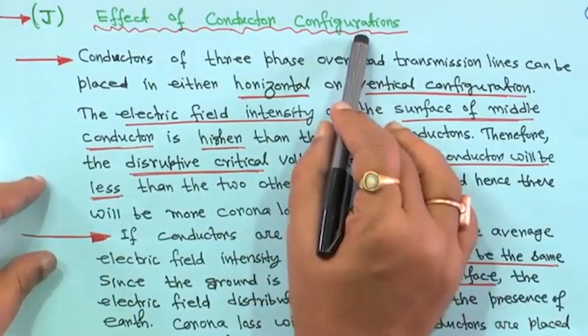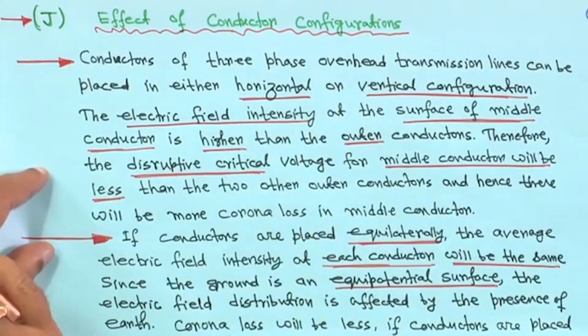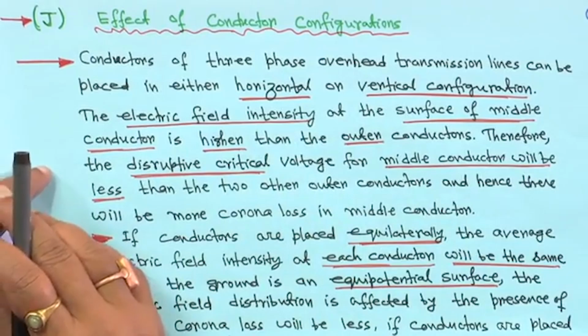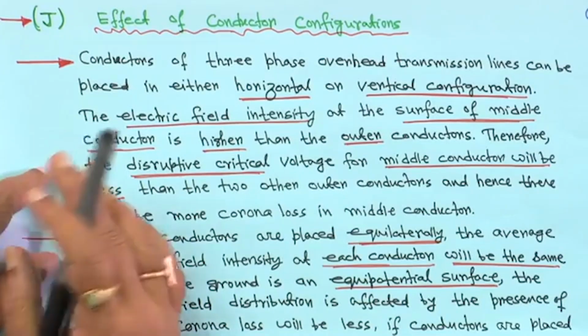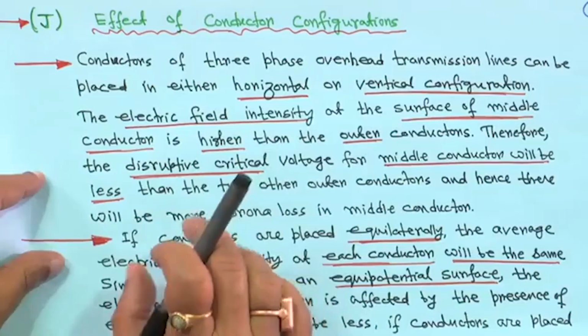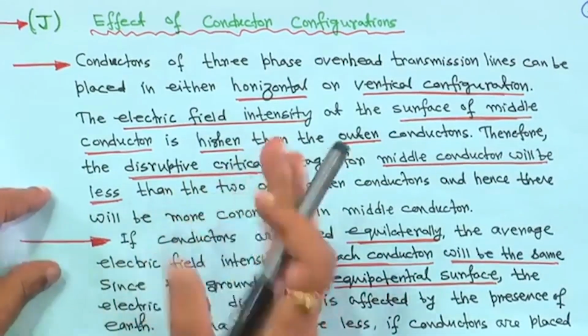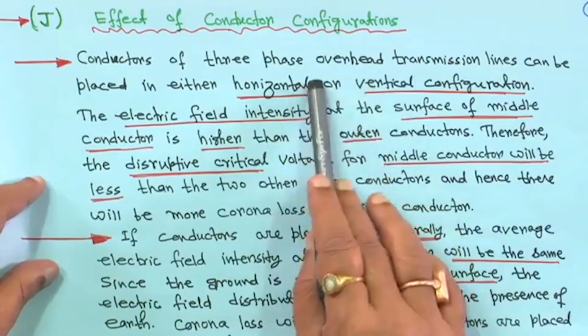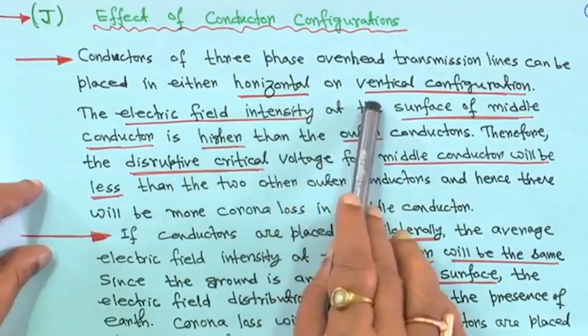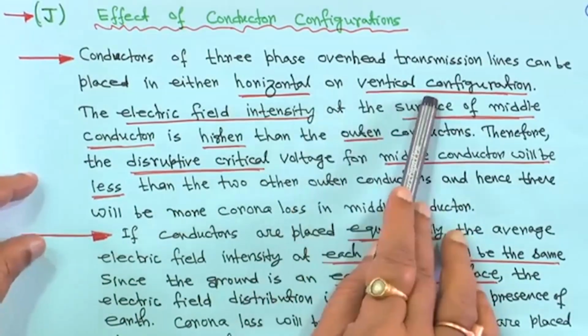Then the effect of conductor configuration. Generally, conductors have two types of configuration, one is horizontal, another may be triangular, or another may be vertical also. Three conductors may be in a horizontal plane, where the distance between AB is D, BC is D, then AC will be 2D. So the horizontal plane is symmetrical. Similarly, you can make it in a vertical way. Another is triangular, either equilateral or not. The conductors of a 3-phase overhead transmission line can be in horizontal or vertical configuration. First let us come to horizontal or vertical configuration.